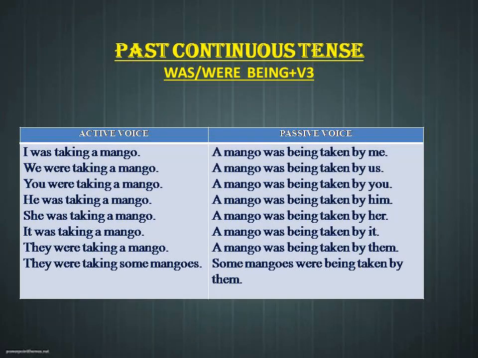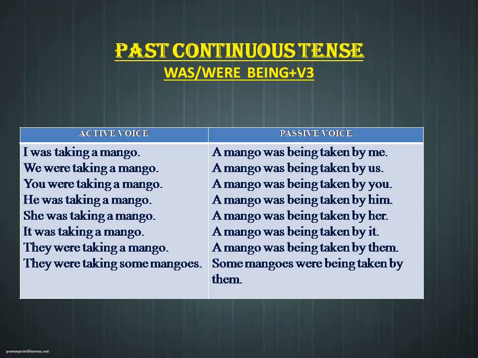So if we check out the past continuous tense, I was taking a mango. So here what is the verb? Take. So what is the V3 of take? Take, took, taken. So I was taking a mango has been changed into a mango was being taken by me. So here we have to use was or were plus being plus V3. In present continuous tense we have used am or is or are plus being plus V3. In past continuous tense we have to use was or were plus being plus V3.